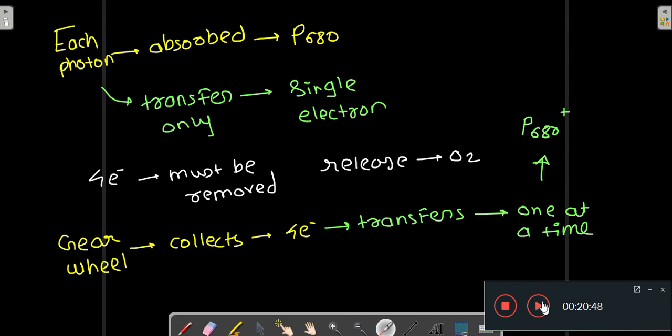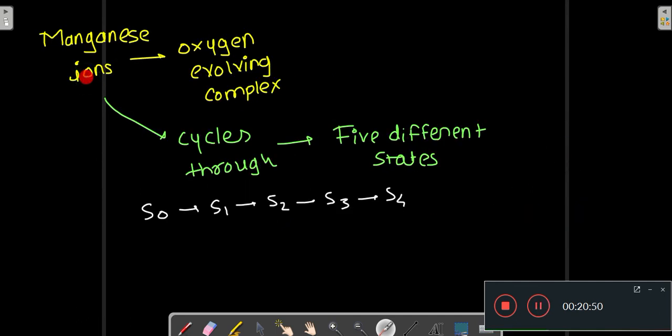Now the manganese present in the oxygen evolving complex cycles through 5 different states, that is from S0 to S1 to S2 to S3 to S4. These are the 5 different states through which the manganese ions go.